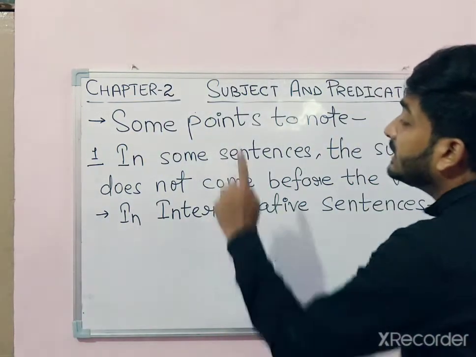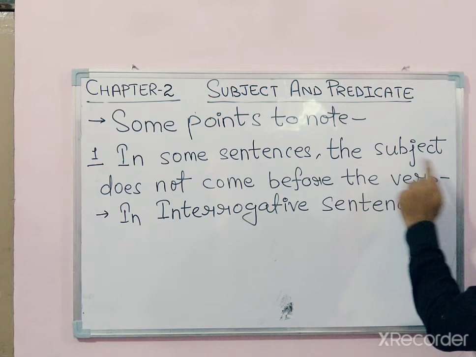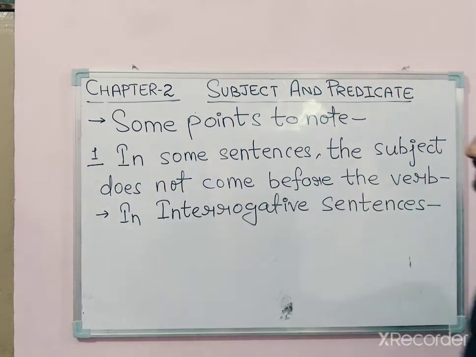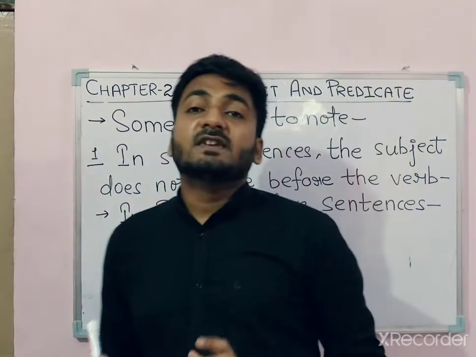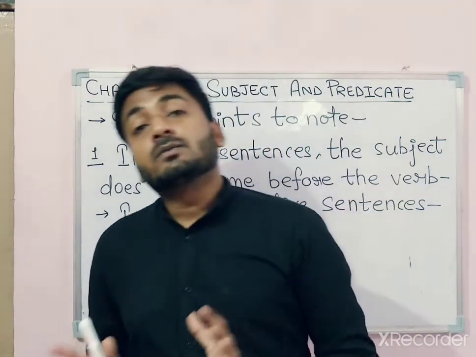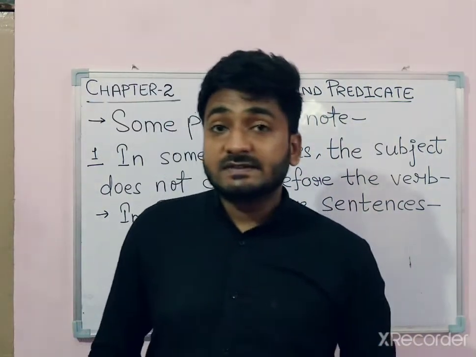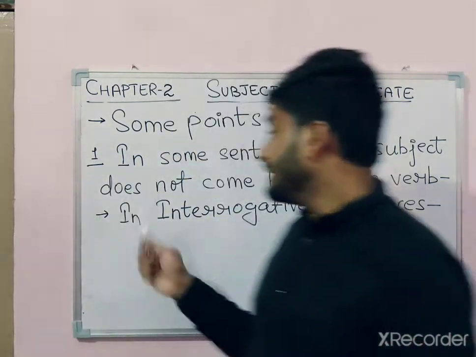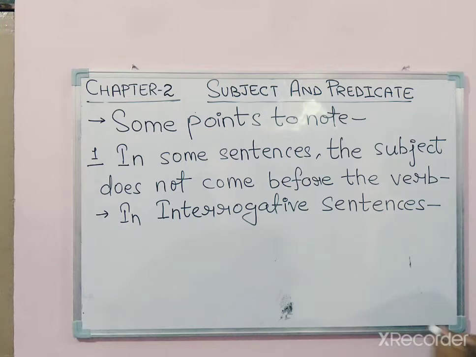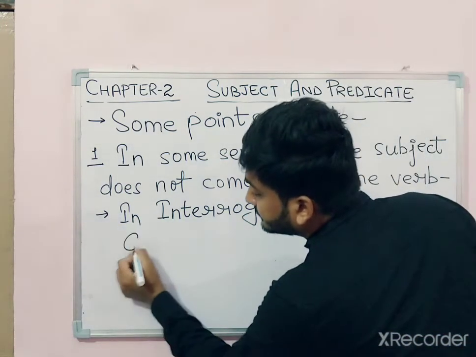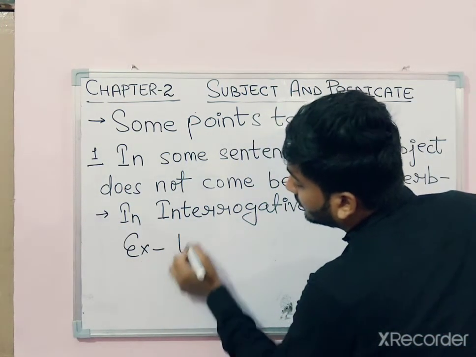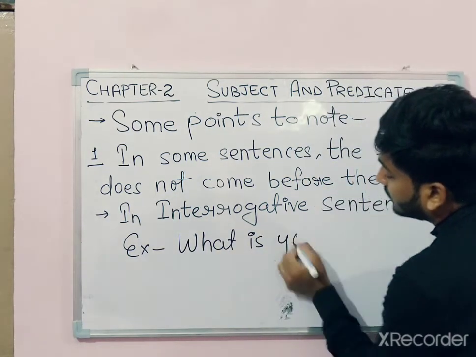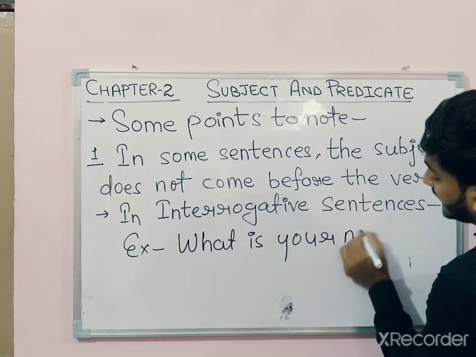Number 1, in some sentences the subject does not come before the verb. That means in some sentences the subject comes after the verb, not before the verb, like in interrogative sentences. For example, what is your name?